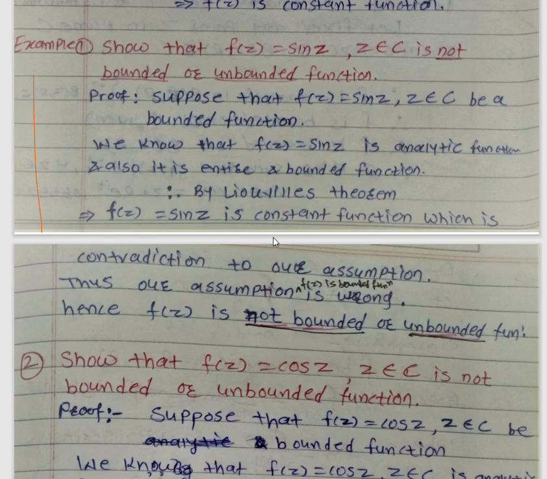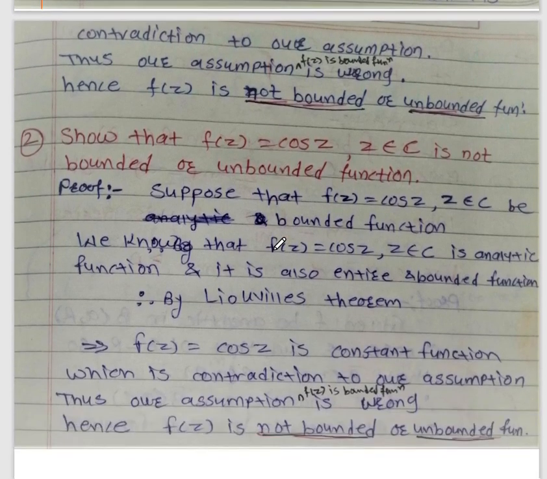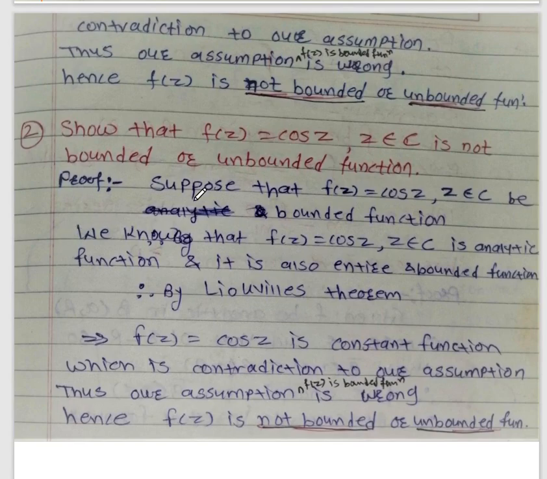Now we will see another example on Liouville's theorem. Show that f of z equal to cos z, where z belongs to C, is not a bounded function, that is, an unbounded function. We will show this example by the contradiction method. Let us suppose that f of z equal to cos z is a bounded function.